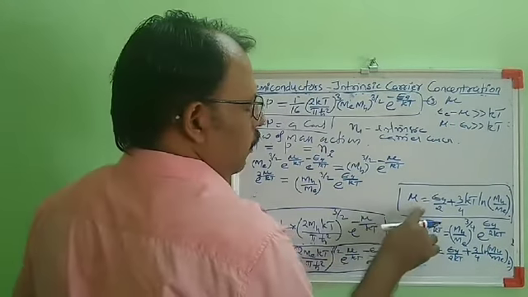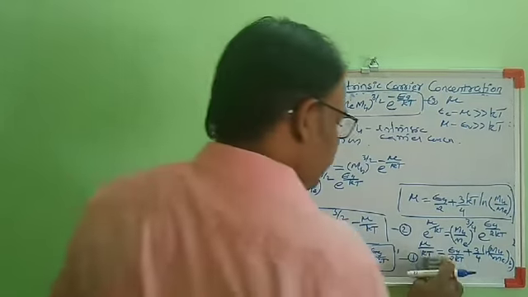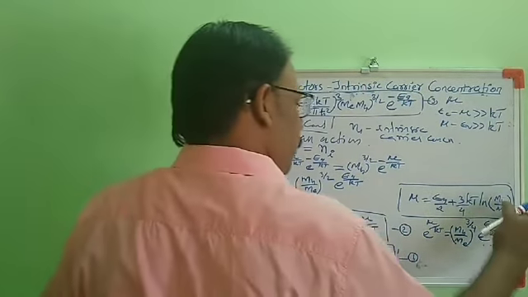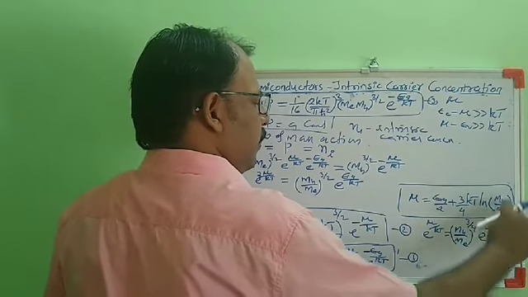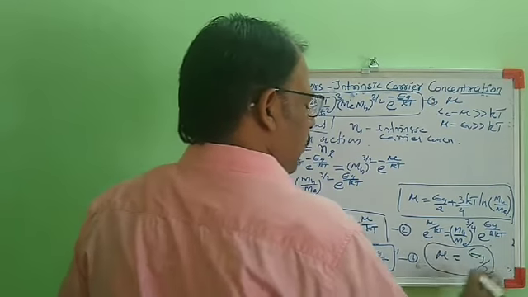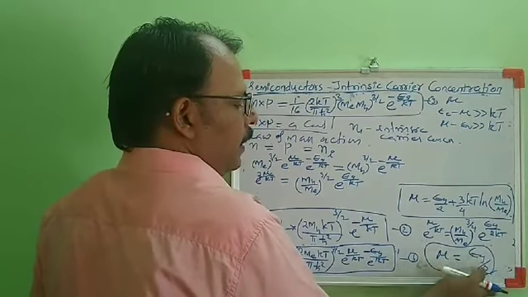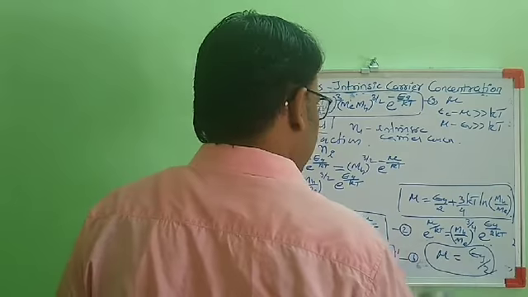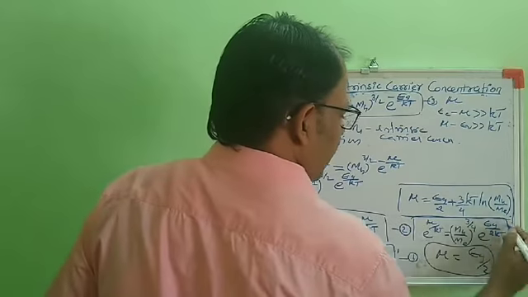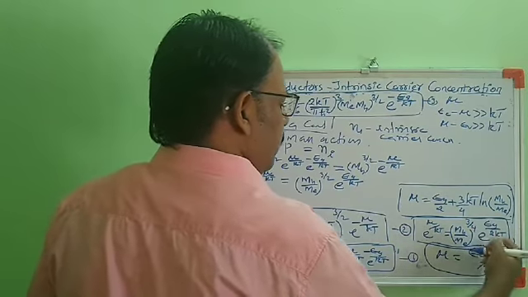Fermi level, mu equal to Eg by 2 plus 3 by 4 kT ln mh by me. If I take mh, the effective mass of hole, equal to me, the effective mass of electron, then this term will be 0. Then in that case, mu equal to Eg by 2. So the Fermi level is in the energy gap, and when mh equal to me, the Fermi level is at the middle of the energy gap, which is at Eg by 2. So here we have obtained an equation, e raised to mu by kT equal to mh by me raised to 3 by 4 into e raised to Eg by 2kT.